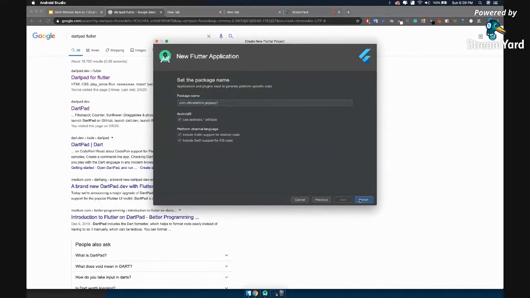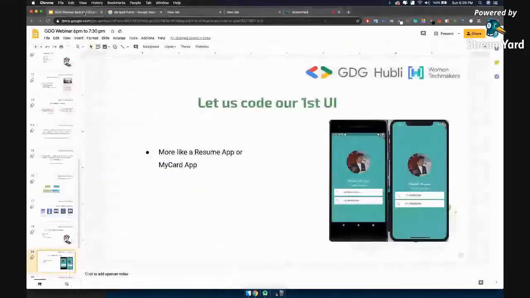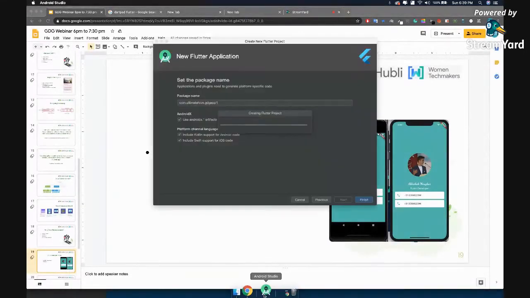Yeah, let's click finish. Creating the Flutter project might take 2 to 3 minutes, or sometimes 30-40 seconds. It depends upon your system. So let's wait. Maybe an awkward silence a little bit.